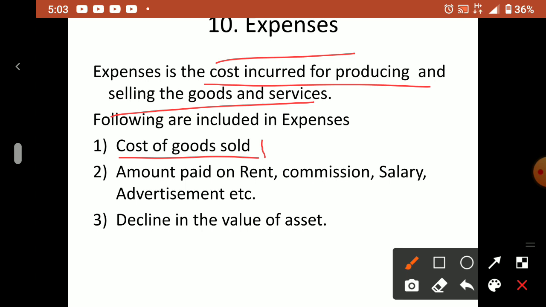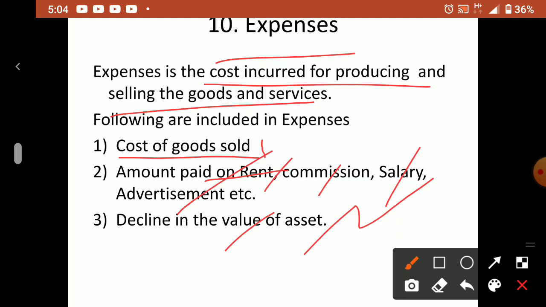Then what else can we say? Amount paid as rent. If you don't have your own building, you have to take a building for rent. The rent you paid, commission you paid, salary paid, whatever other expenses you paid, that is called expenses. So now, what is the difference between expenditure and expense?